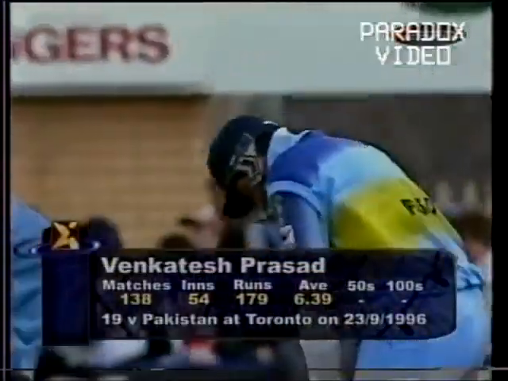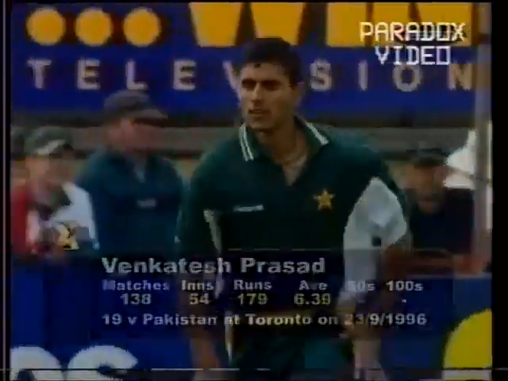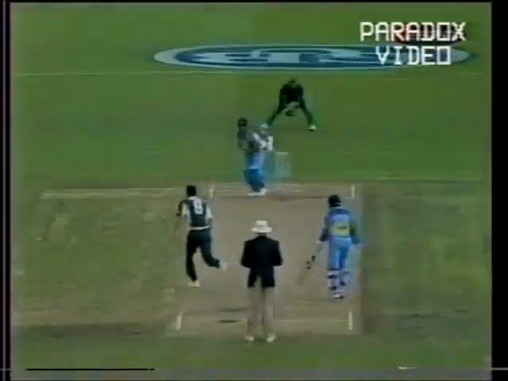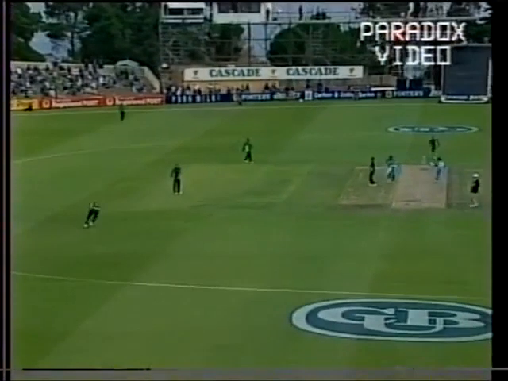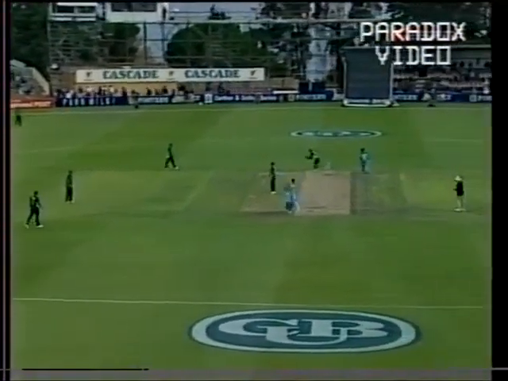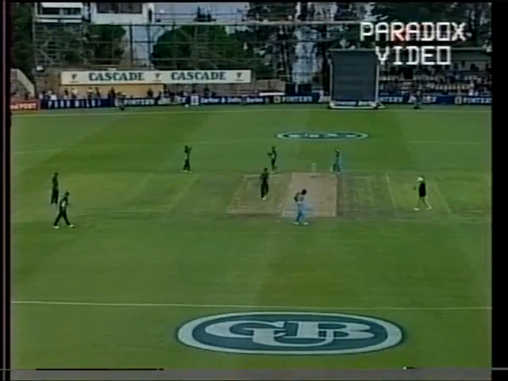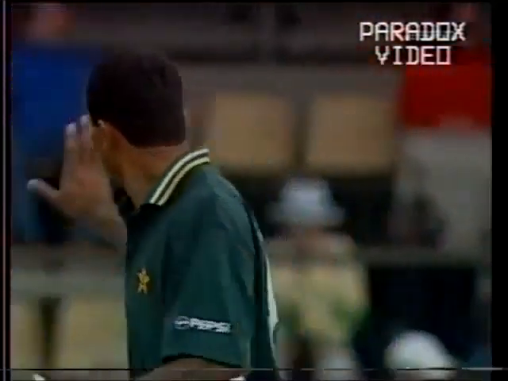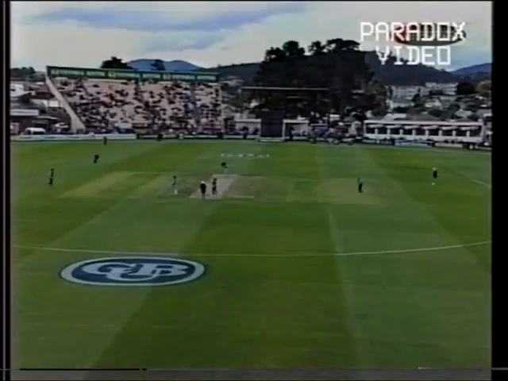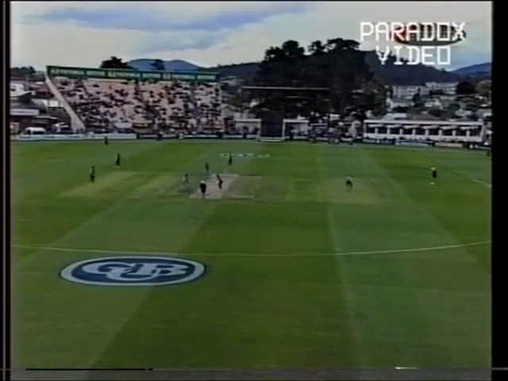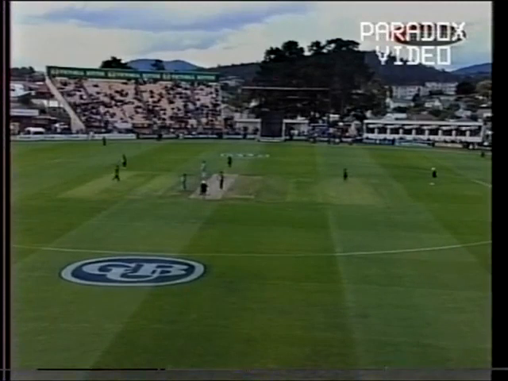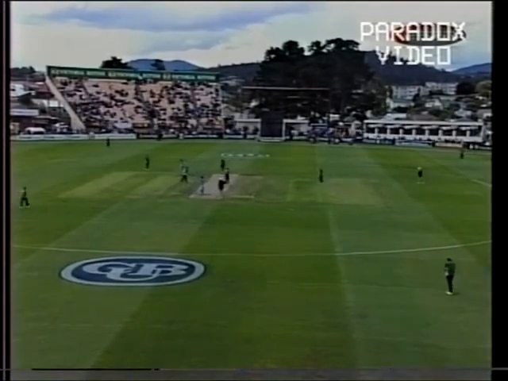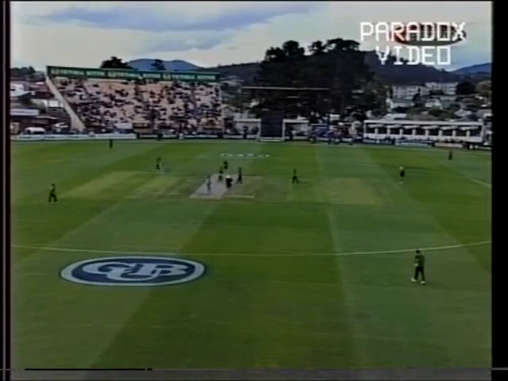Venkatesh Prasad to face the final ball of Razak's 9th over. Razak bowling very accurately, and he's whipped out Kumble and Srinath by hitting the stumps. And a big shout from Wasim Akram. Venkatesh Prasad has been given out LBW. And sorry about that break in transmission.